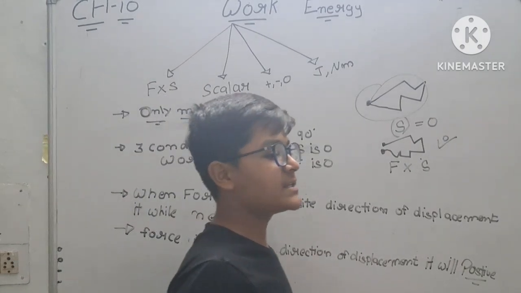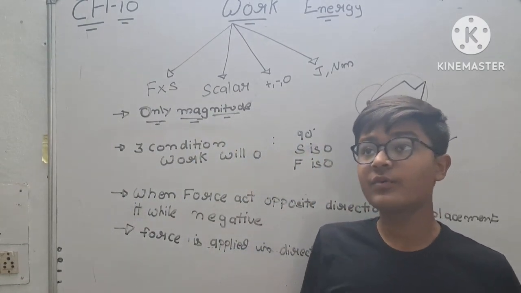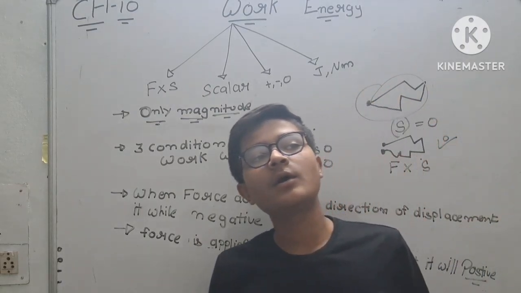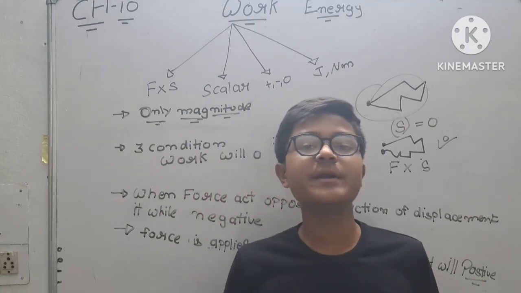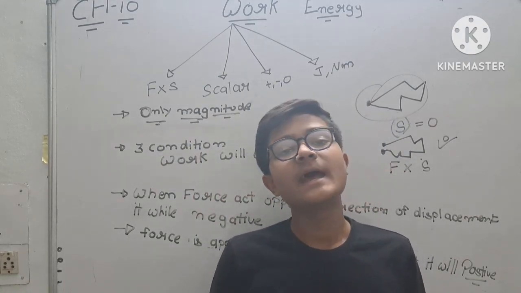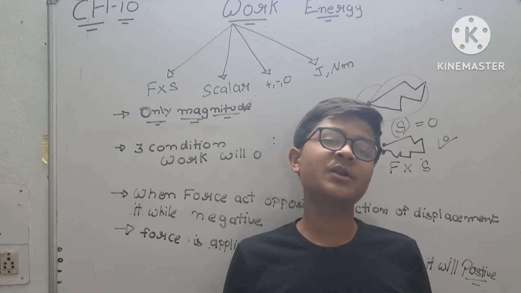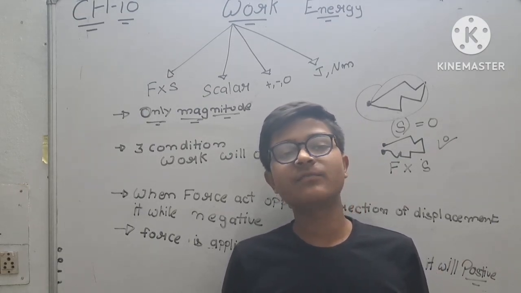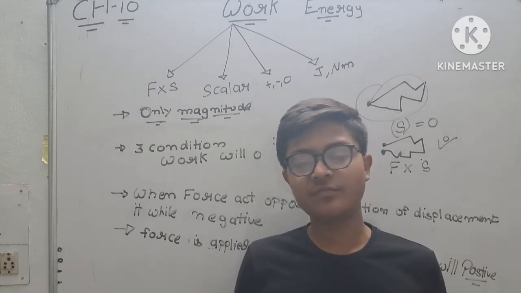So the scientific definition of work is that force should be applied on an object, and displacement must occur on that object. That is the scientific definition of work.